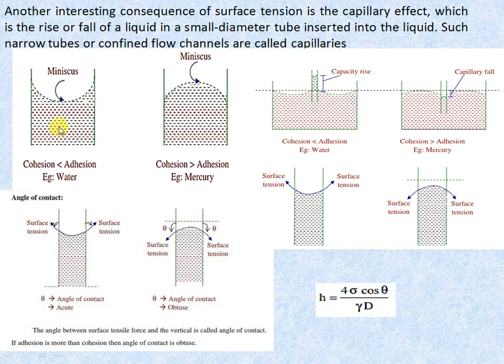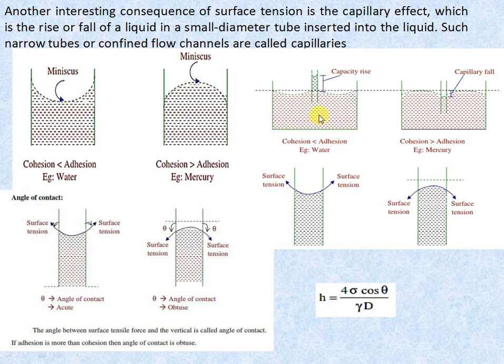Here you can see that adhesion force is more than cohesion force, for example in water, so you will get this type of nature. For mercury, the cohesive force is more than adhesion, so you will get a curvature like that. If you immerse a small diameter capillary tube in a pool of water, the water level increases due to the adhesion force.